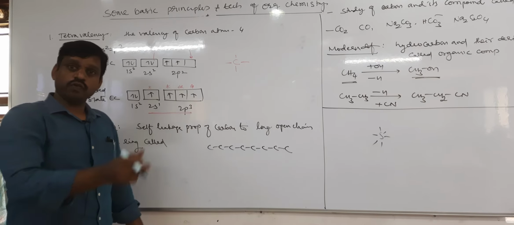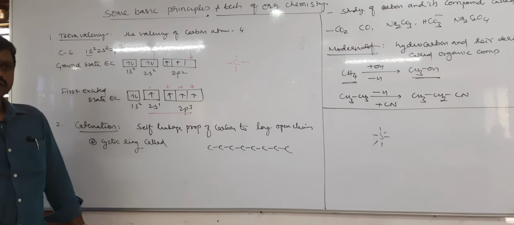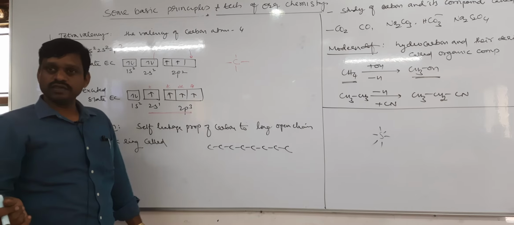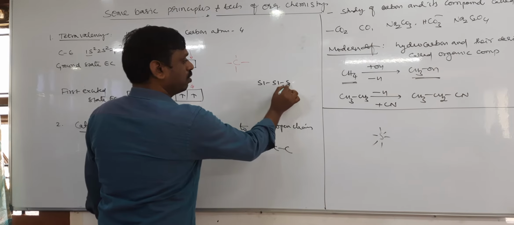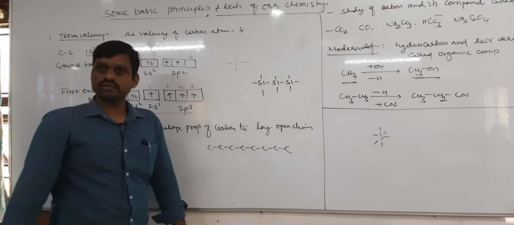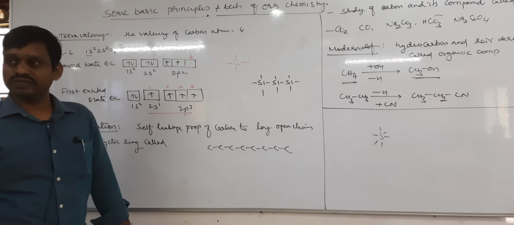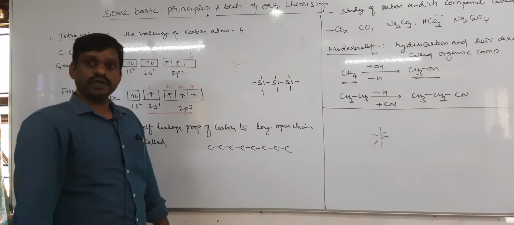Is it a property of only carbon? Can others also have catenation? Yes, silicon also has it, right? Silicon also has catenation. One silicon atom is also bonded with many silicon atoms. We have silanes, right? Silicones, compounds are there. So silicon also has the catenation property.